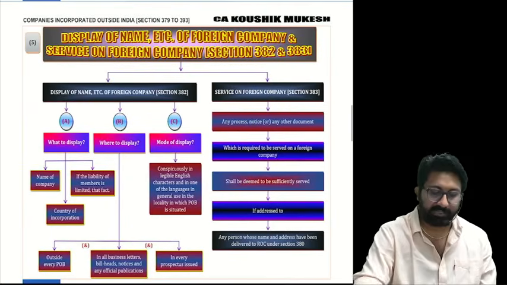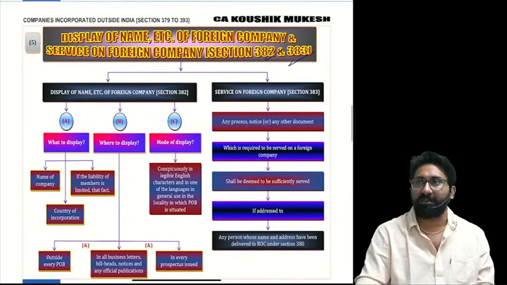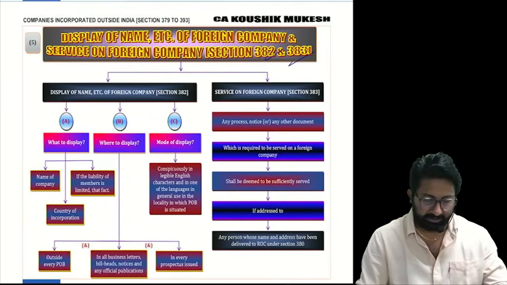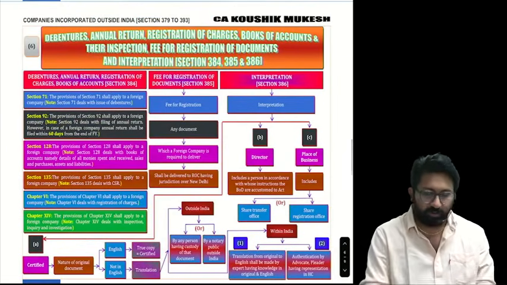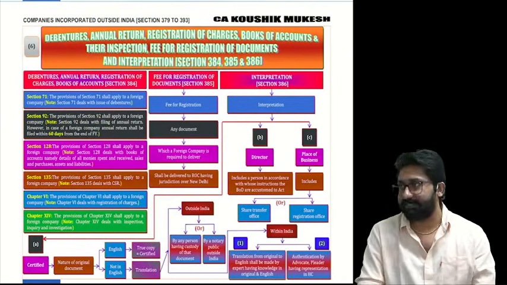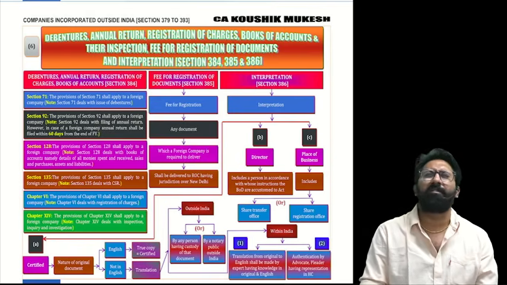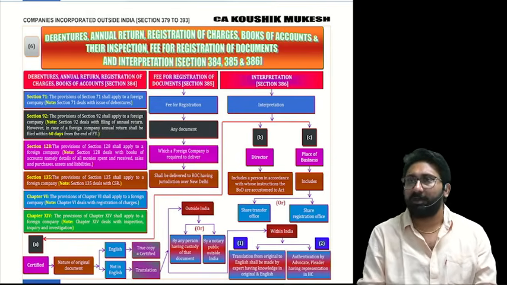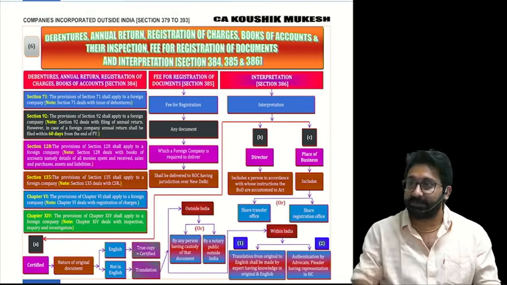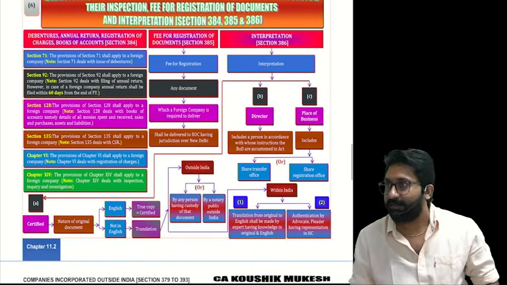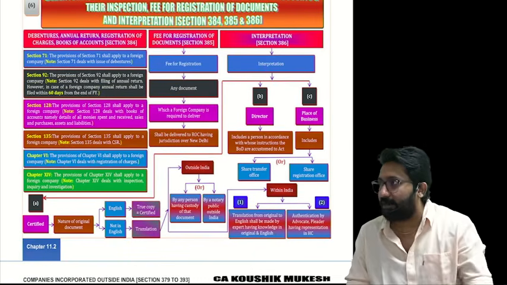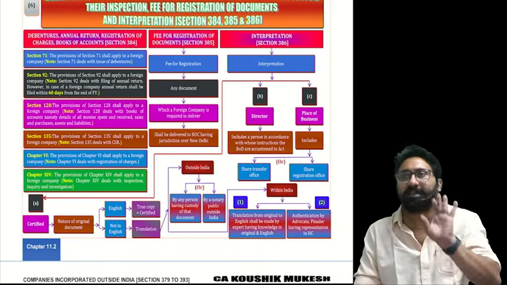That's all. What sections did we complete? 382 and 383. Okay, next: 384, 385, 386. Easy sections. The chance of being asked in the exam is very low, because nothing is there in the Inter syllabus. These charts are for Final. For Inter, none of these rules are applicable. I will just tell you some contents to remember.